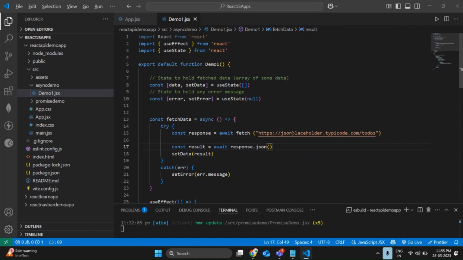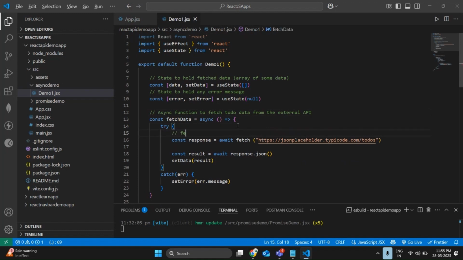So what is this function going to do? Let me write a clear comment here. Async function to fetch todo data from the external API. Done.